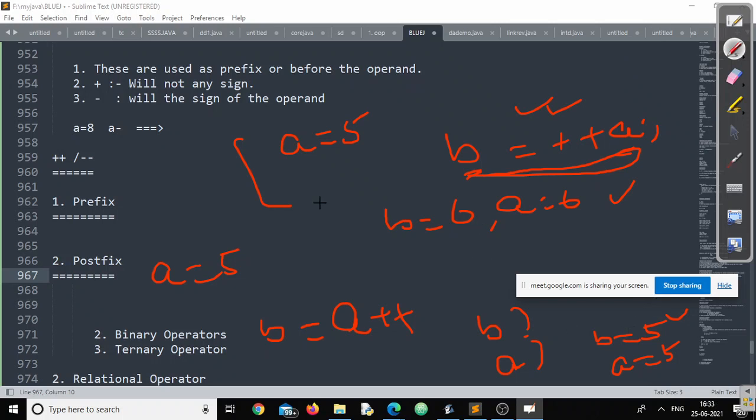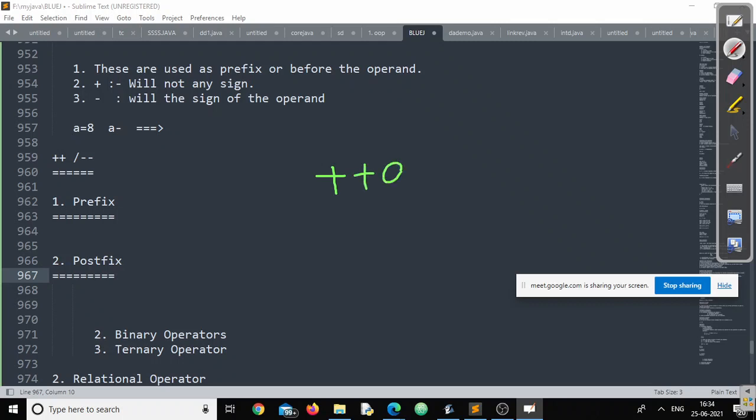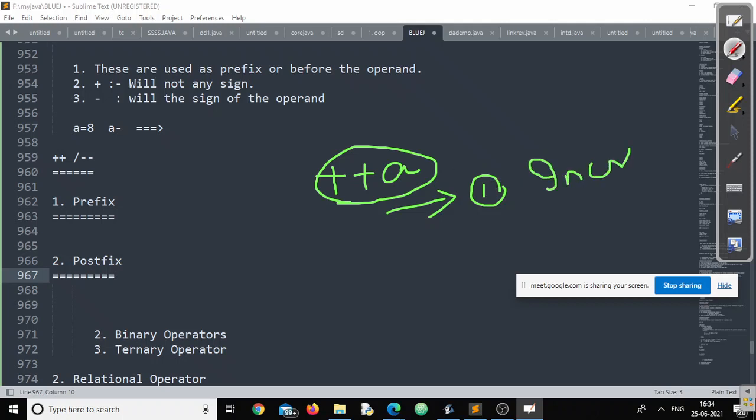No problem. See, let us understand this one so that it will give us clear-cut clarity. Whenever I am using the unary increment operator as prefix, remember this particular rule: it will increment the value first, then it will be used.